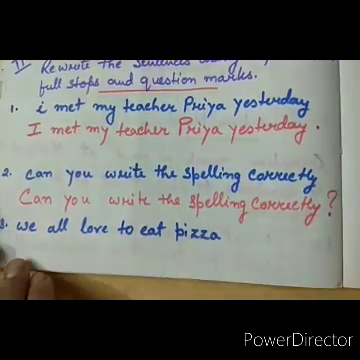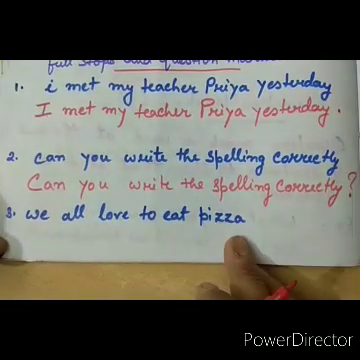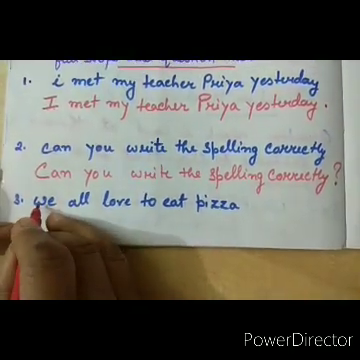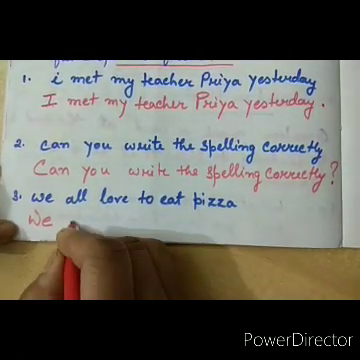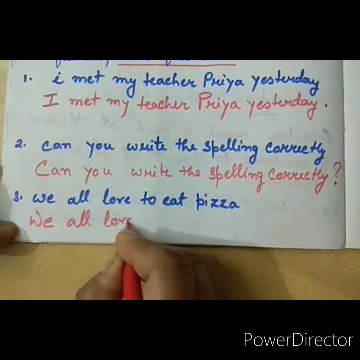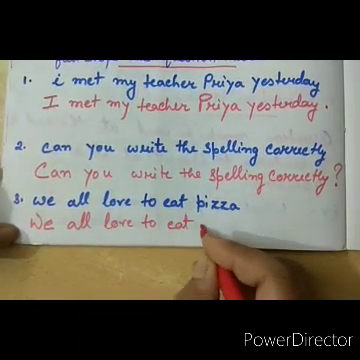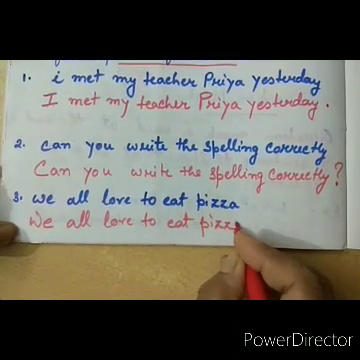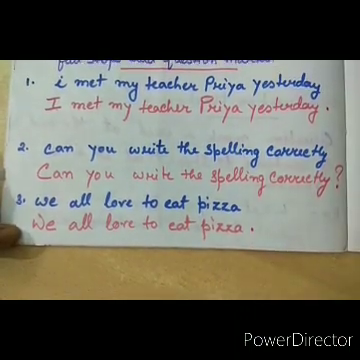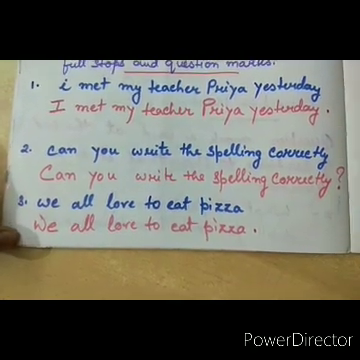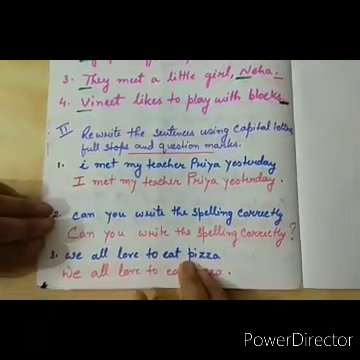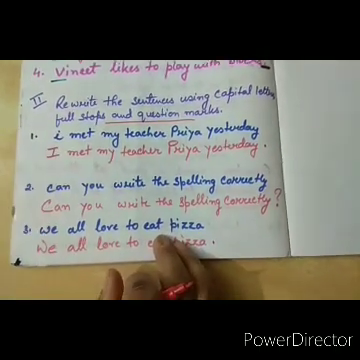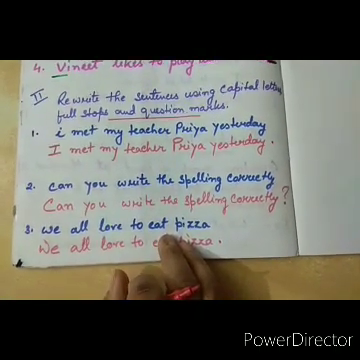Number 3, we all love to eat pizza. The sentence starts with a capital letter, so W will be in capital. We all love to eat pizza. And after that, there will be a full stop because the sentence is completed. Clear to all? You have to note down all this thing in your copy and go through it so that you can understand properly. Now students, go and take out your application book C, English application book C.